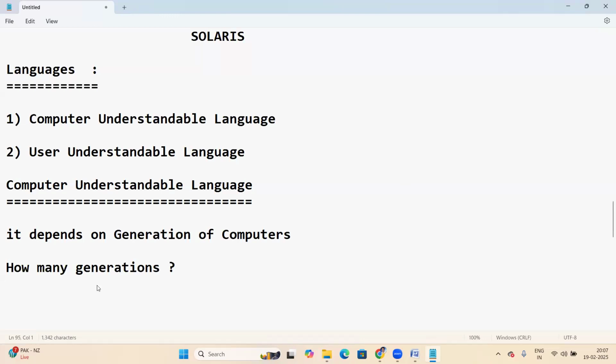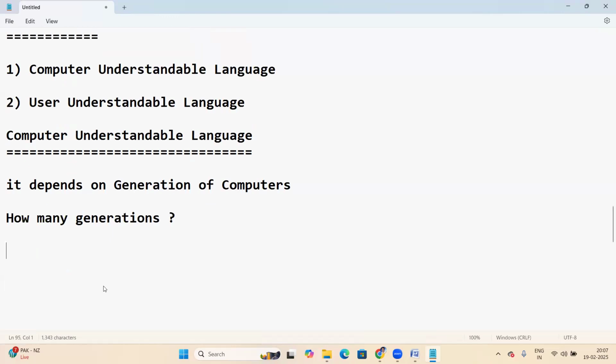The first generation is vacuum tubes based. The second generation is transistor based.